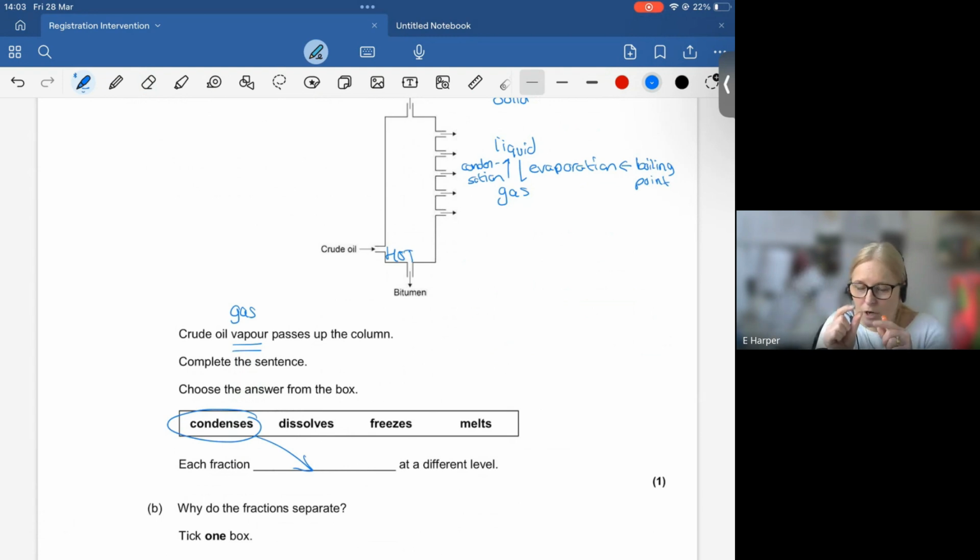So very small hydrocarbons, that will condense right at the top of that column. Very large hydrocarbons will condense right the way at the bottom. Hence how you separate into fractions.